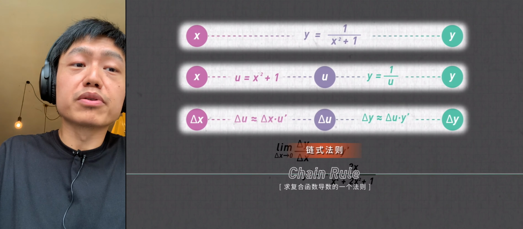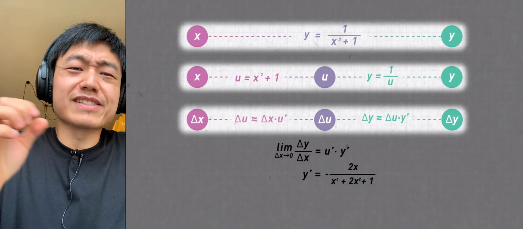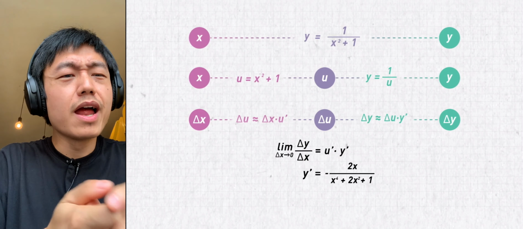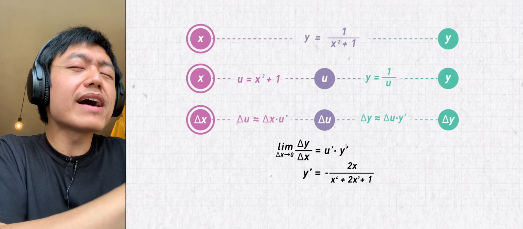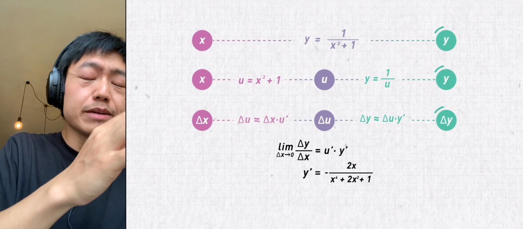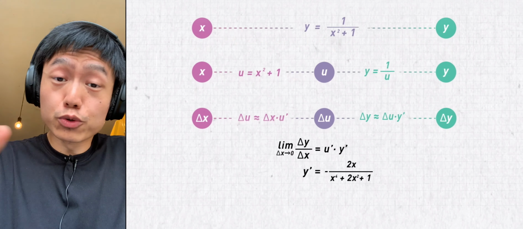Although our above proof is not as rigorous as the textbook proof, we can already feel how the influence is passed from x to y. Of course, there's a simple way to write the chain rule.